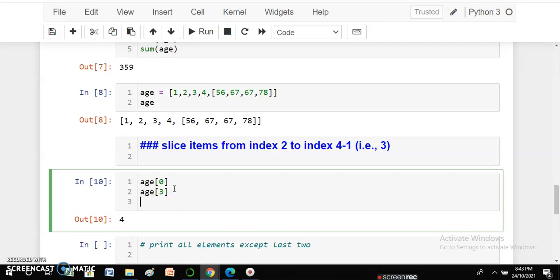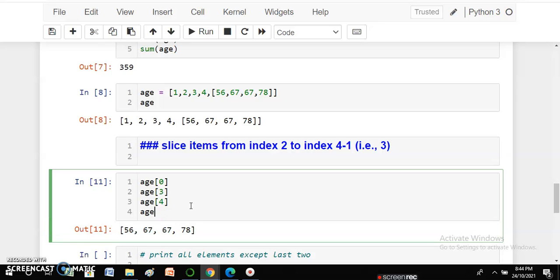Now can you think about what will be the output if I pass 4 over here? Yes, you are correct. If we write age 4, we will get the entire list 56, 67, 67 and 78. This list is at the fourth location. I mean at the fifth location where the index is 4. So at the fifth location we have yet another list. So that is how we have to understand how we can find out values from the list.